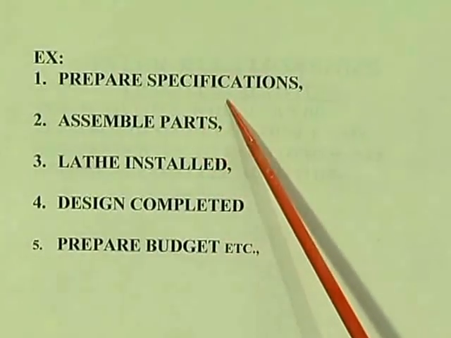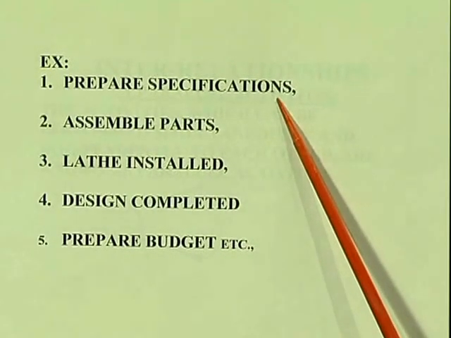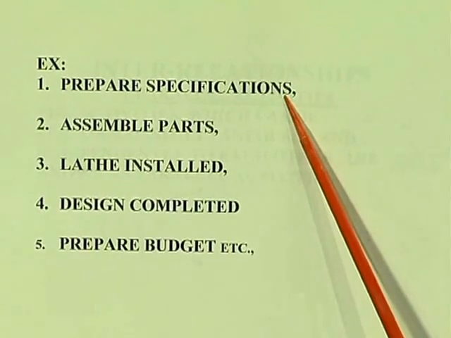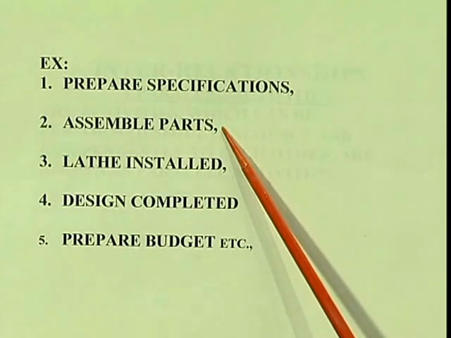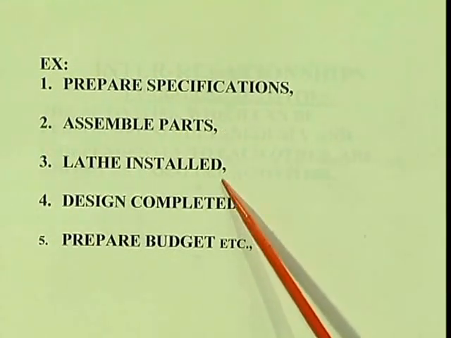But whereas in the case of an event, it does not consume any time or resources. Now, let us see the examples of activities. That is, prepare specifications. We have to prepare the specifications, and it consumes certain time. Assemble parts. We have to assemble the parts, it may take half an hour or 1 hour or 2 days or 3 months or 1 year.